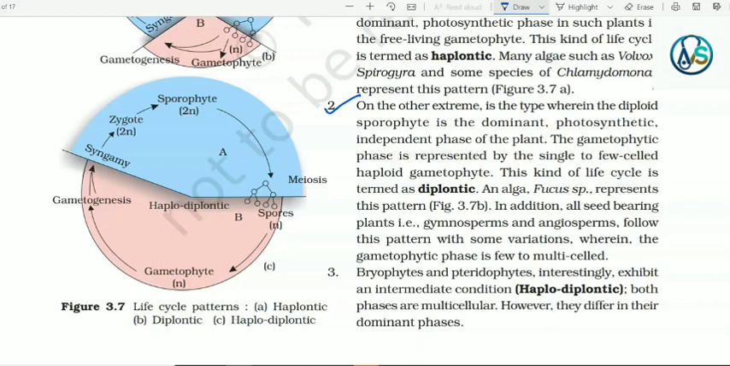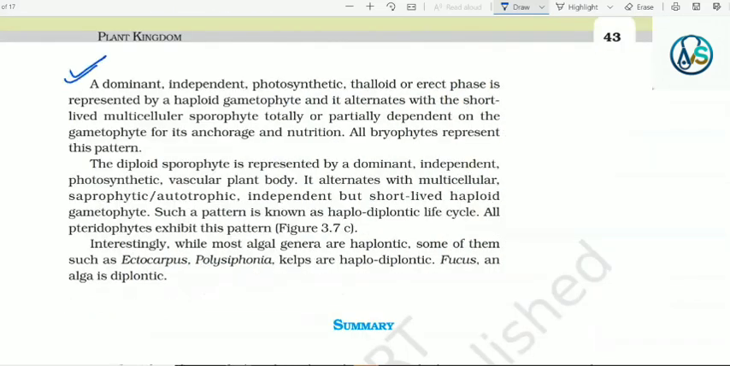Number 3. Bryophytes and pteridophytes interestingly exhibit an intermediate condition, haplodiplontic. Both phases are multicellular. However, they differ in their dominant phases. Life cycle patterns: haplontic, diplontic and haplodiplontic. A dominant independent photosynthetic thalloid or erect phase is represented by a haploid gametophyte, and it alternates with the short-lived multicellular sporophyte totally or partially dependent on the gametophyte for its anchorage and nutrition. All bryophytes represent this pattern.